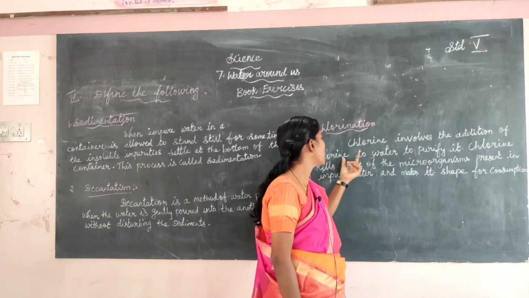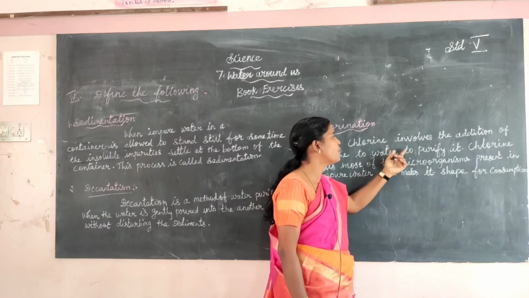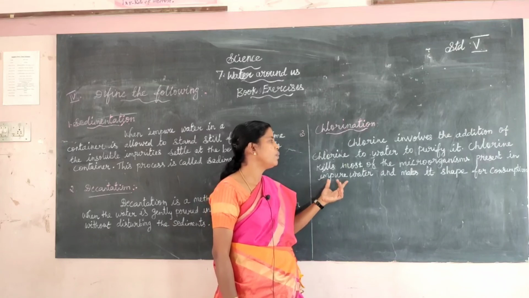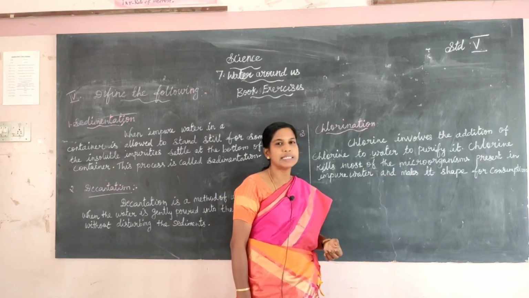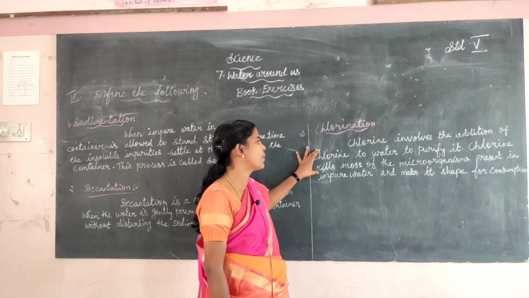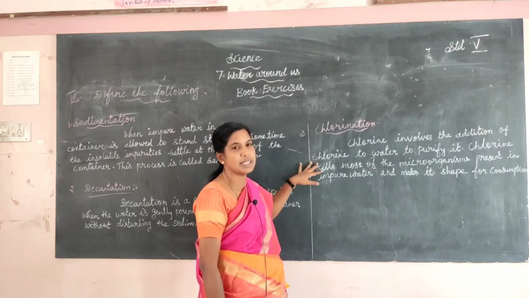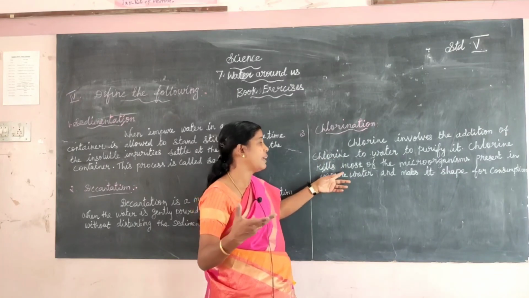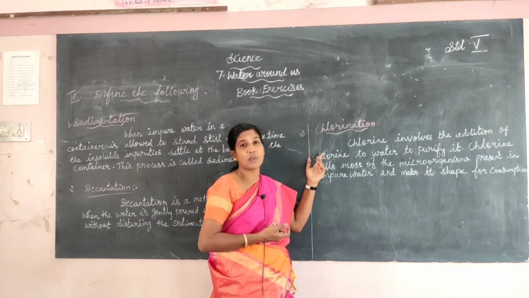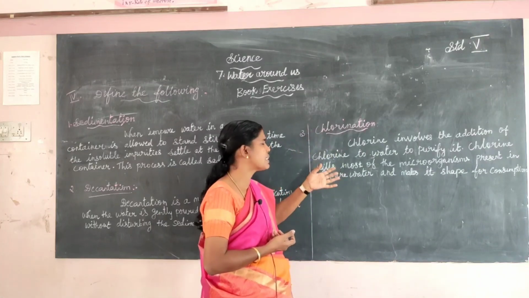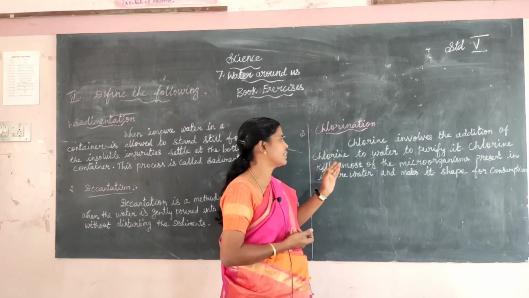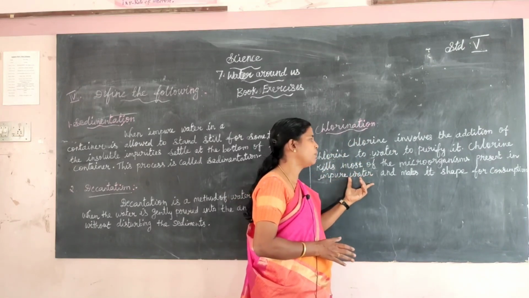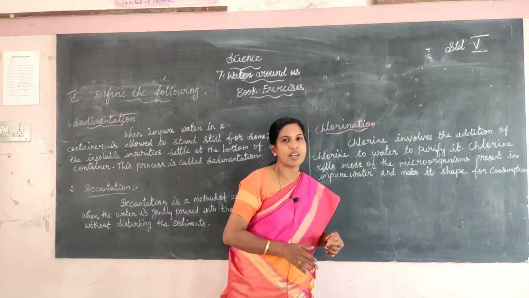Next one, chlorination method. Chlorination involves the addition of chlorine to water to purify it. Chlorine kills most of the microorganisms present in impure water and makes it safe for consumption. When chlorine powder is added, many microorganisms mixed in the impure water are killed. Once it is added, the water is purified.